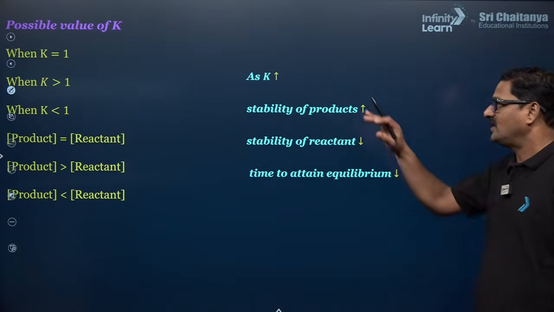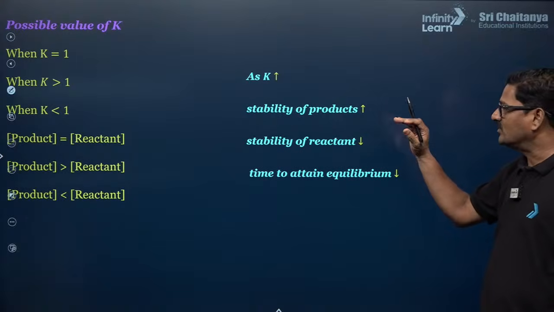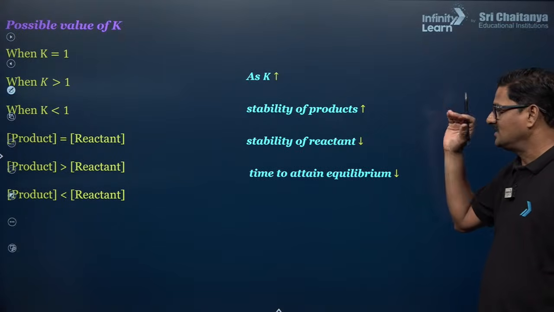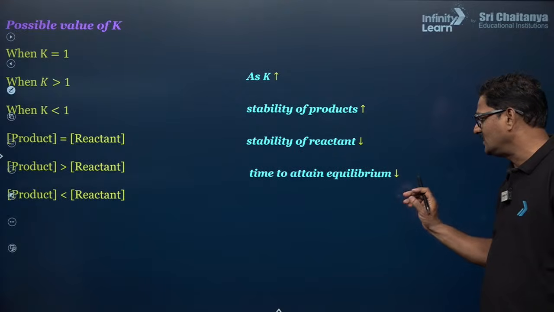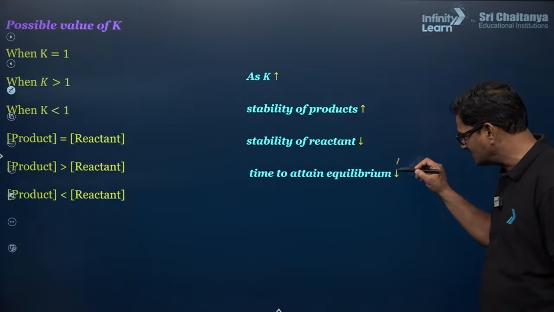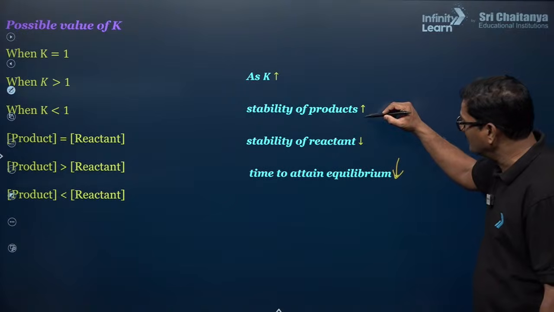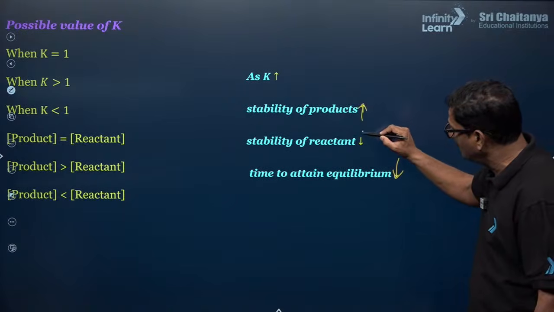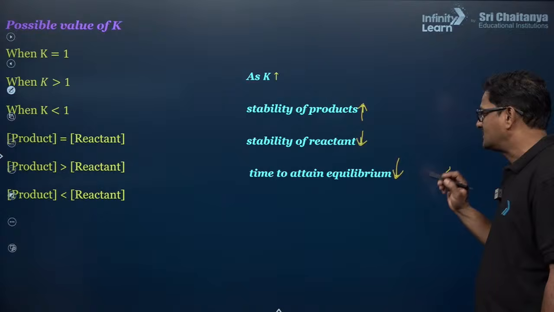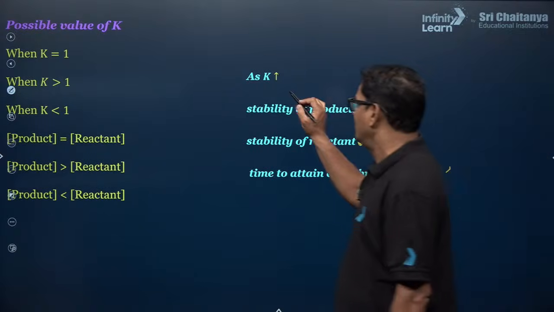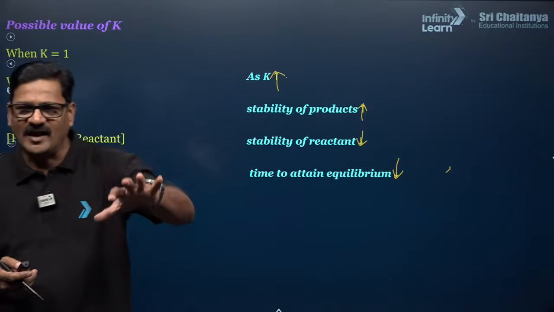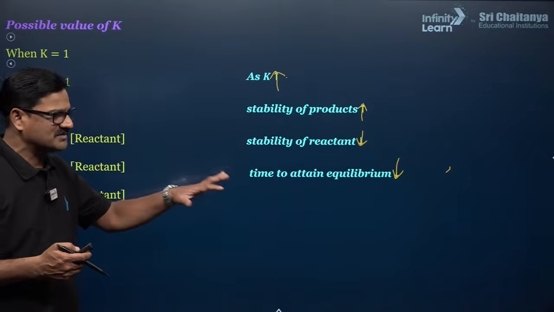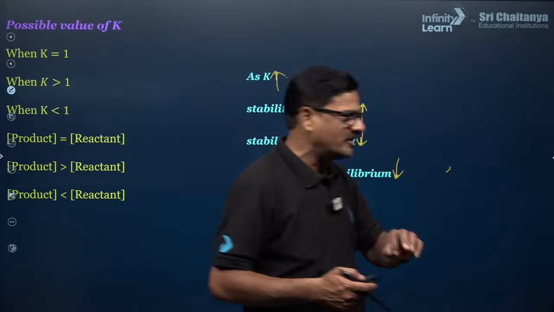Okay, as the K value increases, the stability of the product increases, the stability of the reactant decreases, and the time to reach equilibrium decreases. That's very, very important. If you are not able to see the arrow mark direction, you can just take this as a marker. You can have eye-catching, tricky questions based on this. If you have any doubts, please let us know.